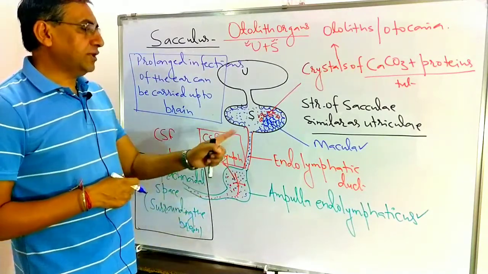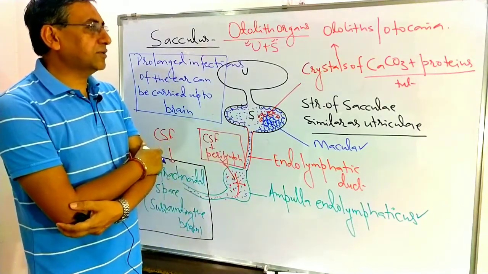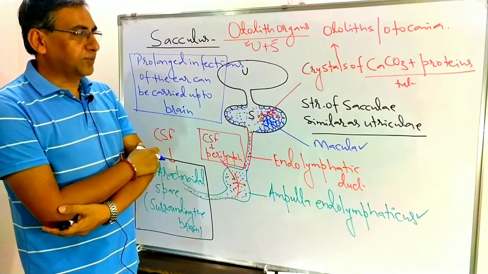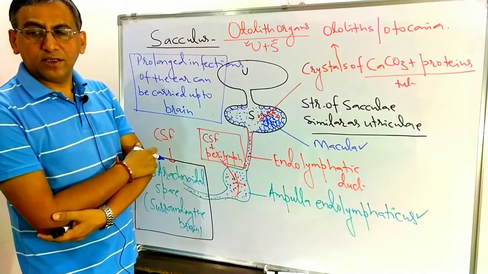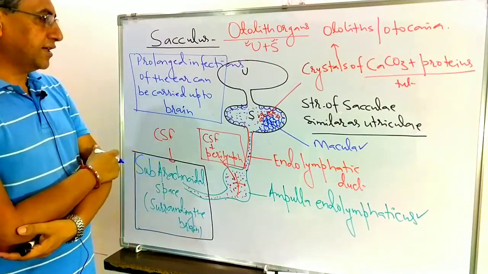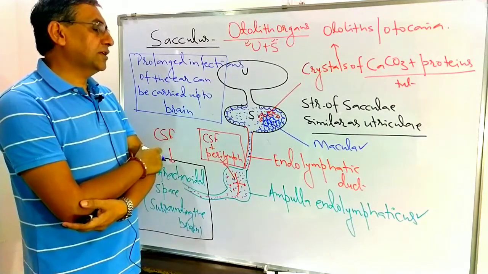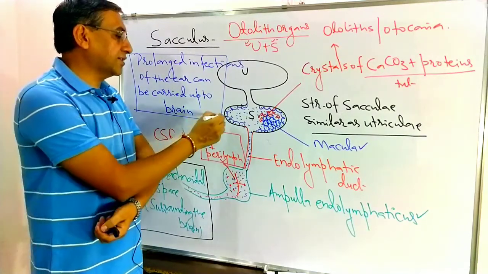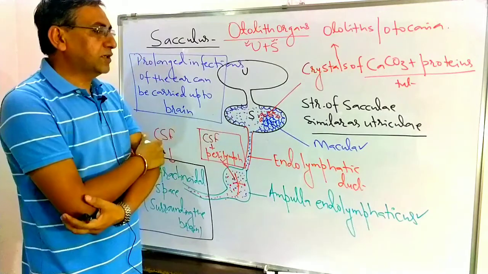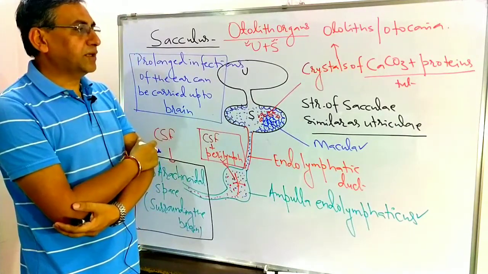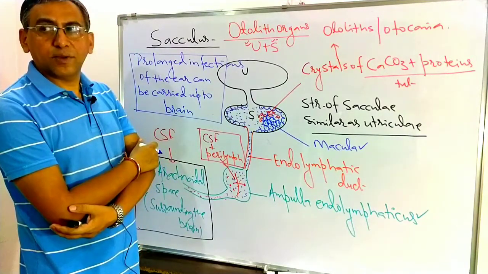So what is saculi? The structure of saculi is similar to the utriculus here. It means it is also lined by a layer of cuboidal epithelial cells, in which some cells are sensory. It is also filled with endolymph. It is having a group of sensory cells known as the macula.